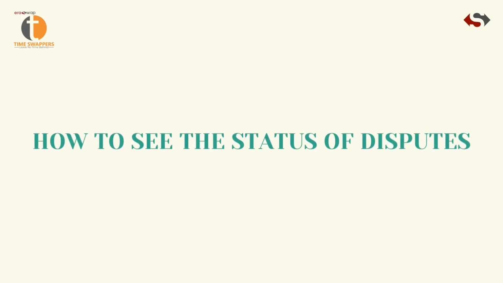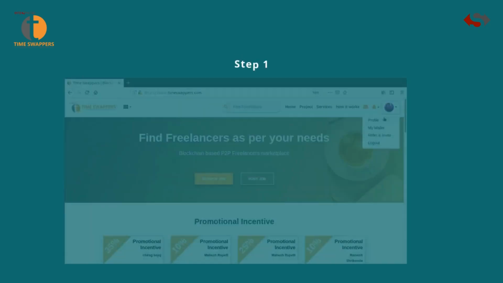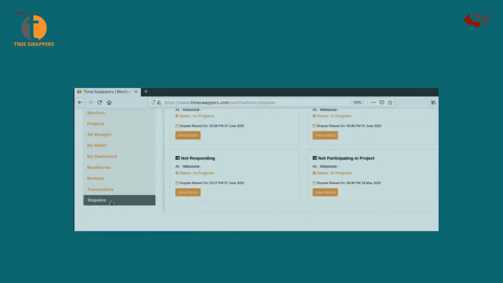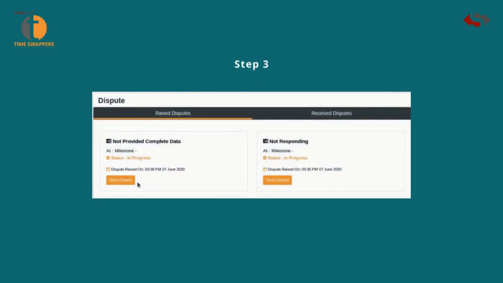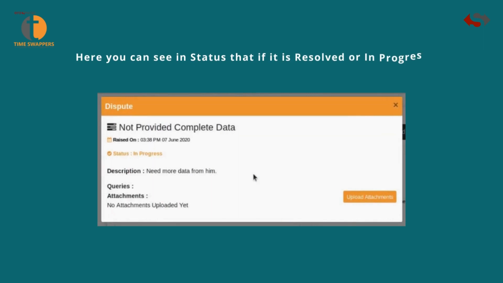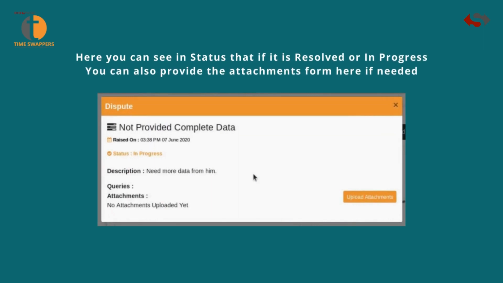How to see the status of disputes. Step 1, go to Profile. Step 2, click on Disputes. Step 3, click on View Details. Here you can see in status if it is resolved or in progress. You can also provide the attachments from here if needed.